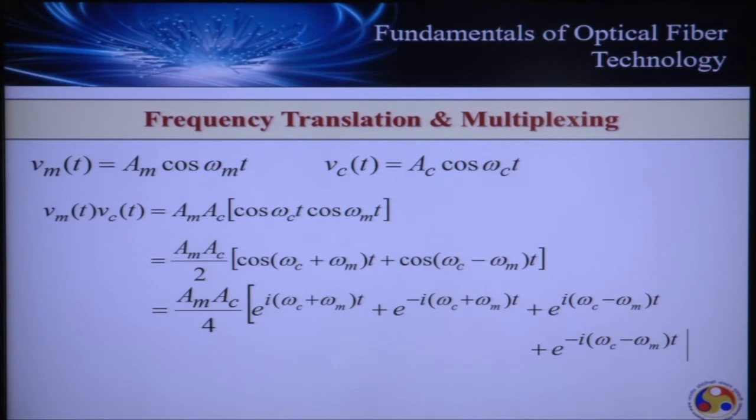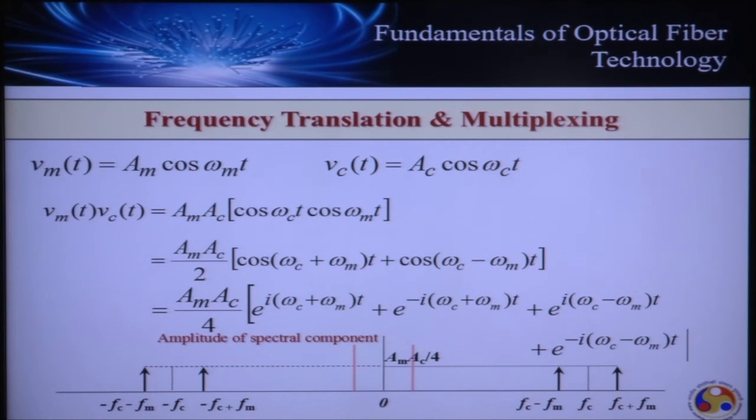So now if you plot this signal, which is a result of multiplication of the original signal with the carrier, in the frequency domain, we shall be having 4 distinct spectral contents of amplitude Am into Ac by 4. As you can see here, appearing at frequency Fc plus Fm, Fc minus Fm, these two correspond to this one here and this one here, omega C plus omega M, omega C minus omega M. And this one appearing at minus omega C minus omega M here and then here minus omega C plus omega M.